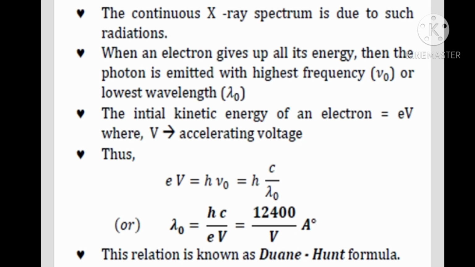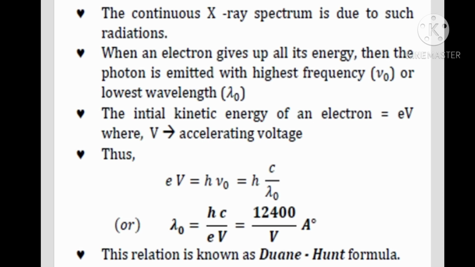Let us imagine eV be the initial kinetic energy of an electron. Let capital V be the accelerating voltage. So we can write the relation as eV is equal to h nu naught, which is equal to h c by lambda naught. Here nu naught is replaced as c by lambda naught. Hence lambda naught becomes hc by eV.